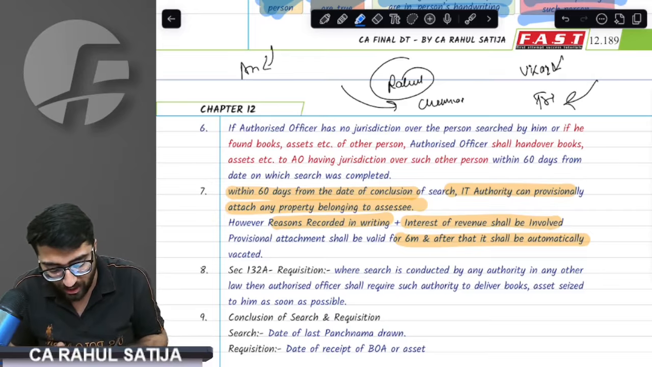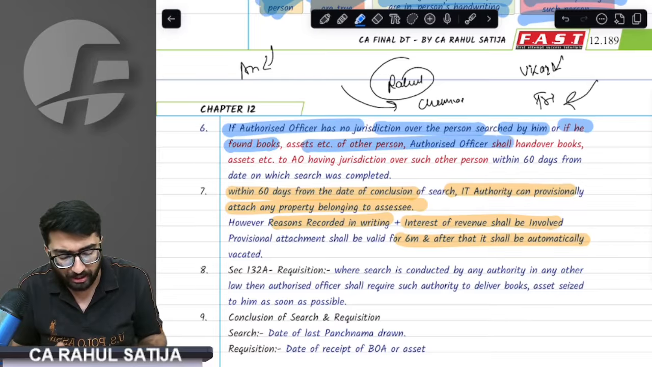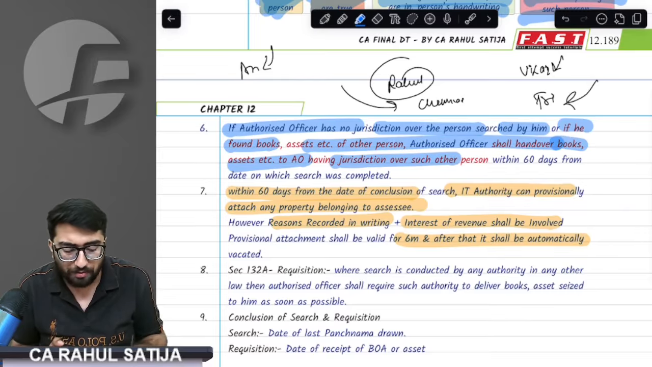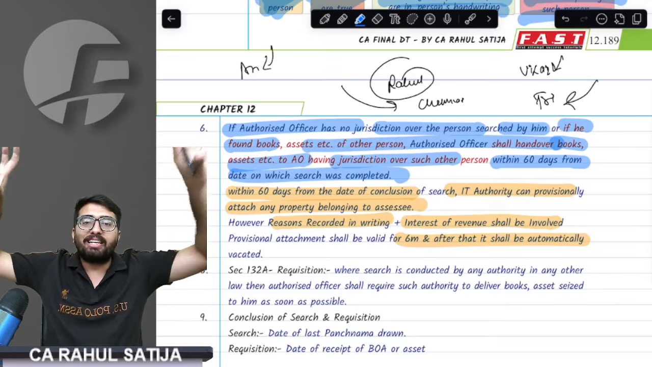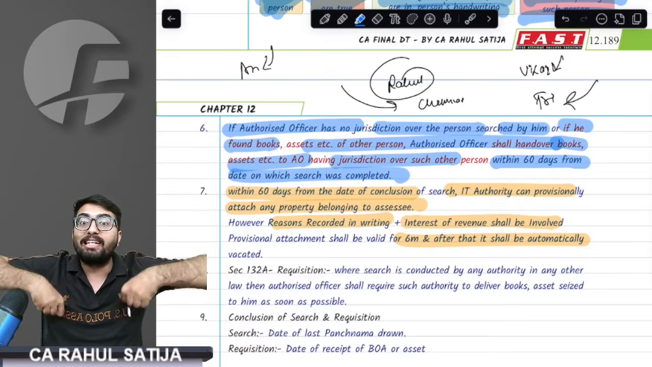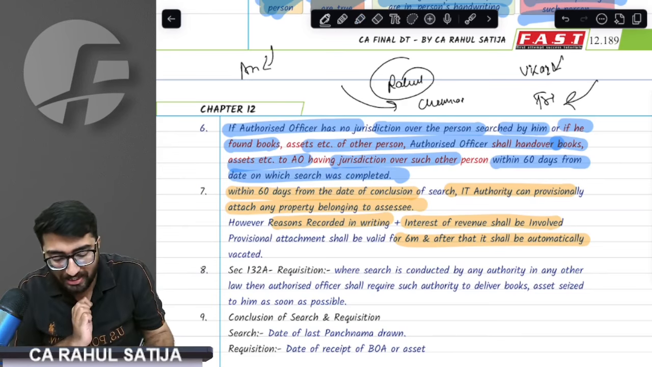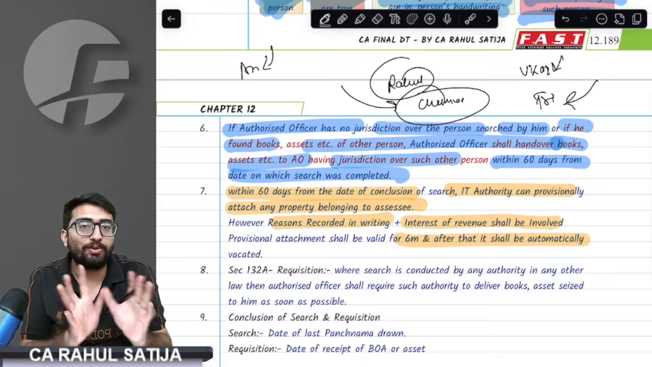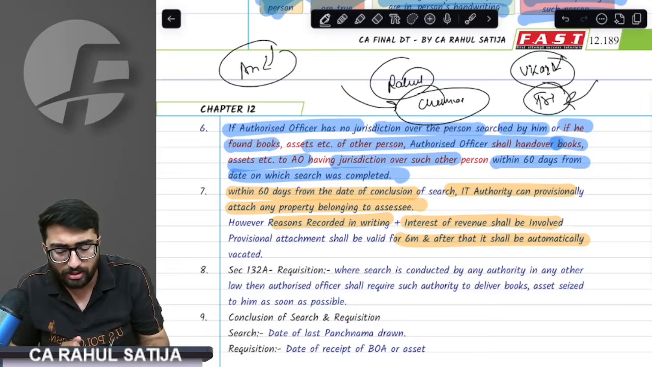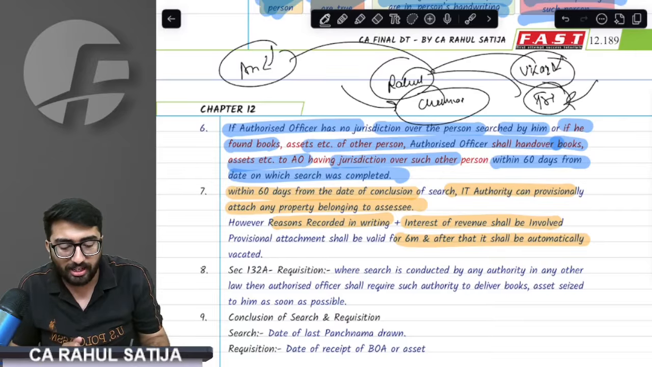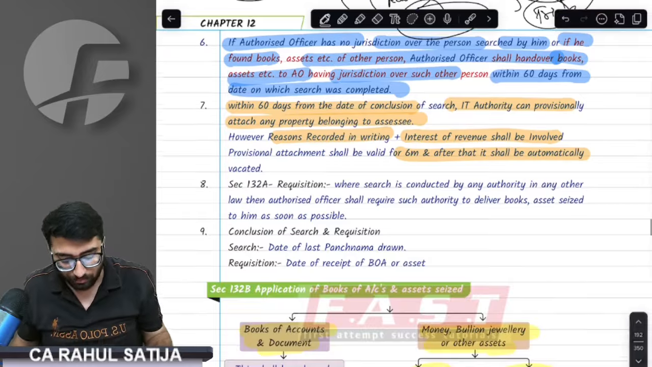So the provision says the authorized officer who has no jurisdiction over the searched person shall hand over the books to the assessing officer who has jurisdiction within 60 days. Whatever assessing officers are there, they will transfer these books of accounts to the lead assessing officer who has jurisdiction. For example, I stay at Chennai, so Chennai's assessing officer will do the assessment. Whatever documents these four AOs have, they will transfer to Chennai's AO within 60 days.